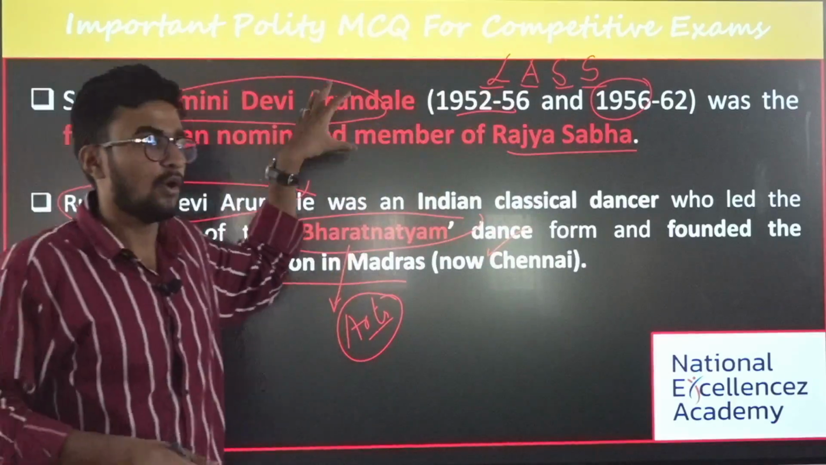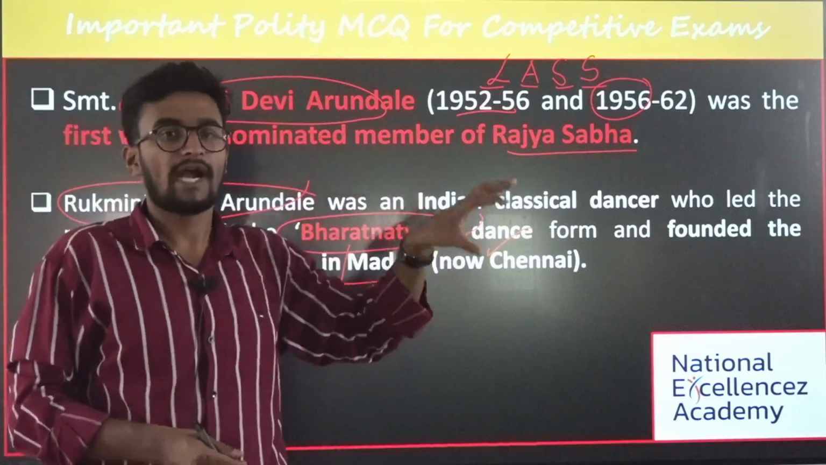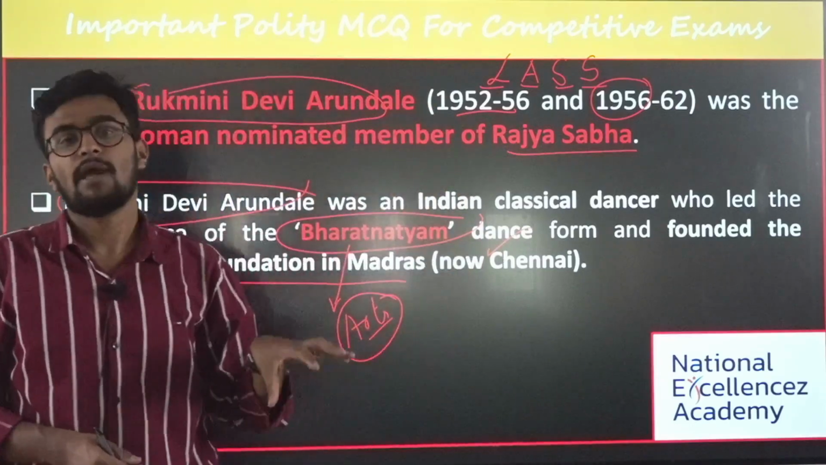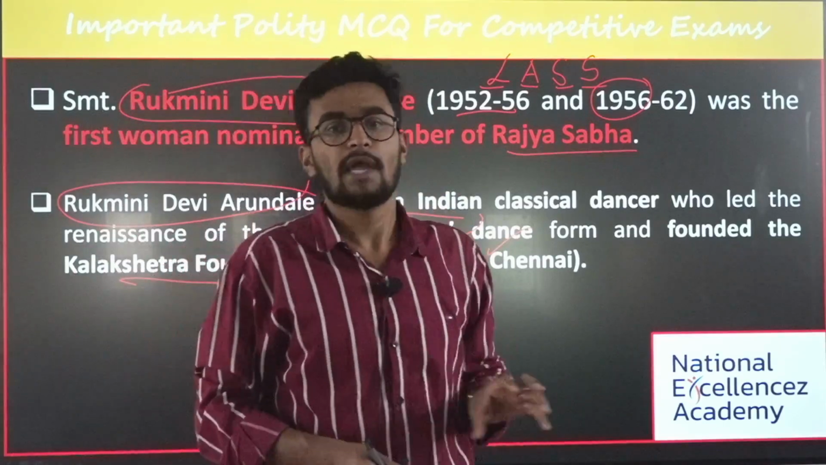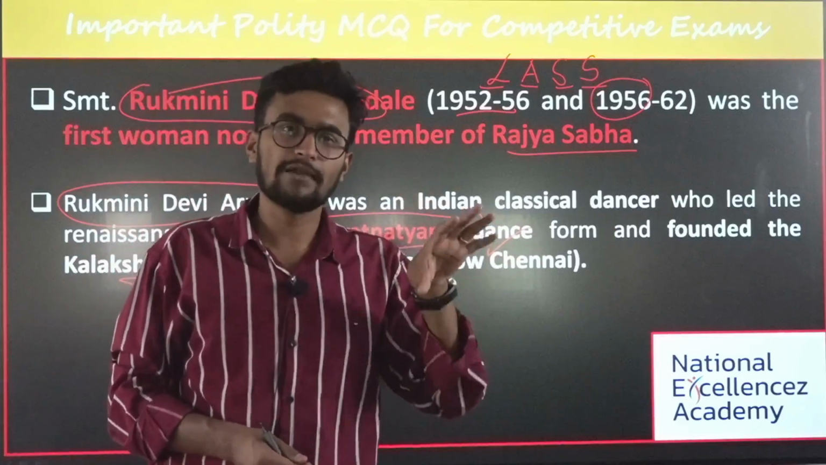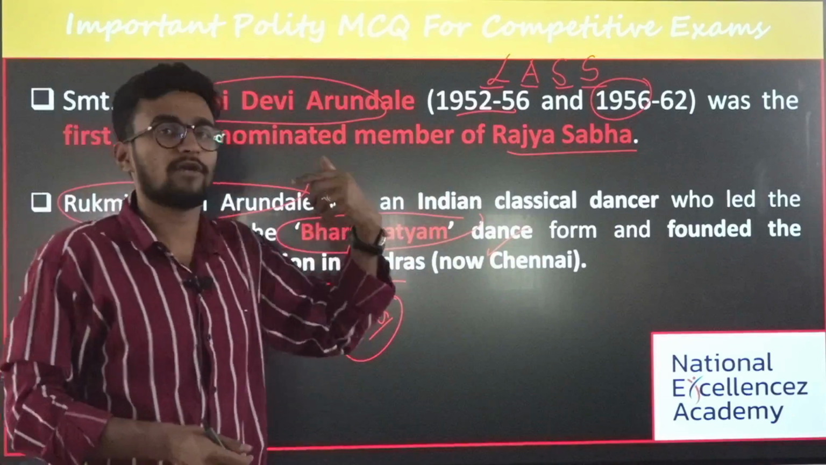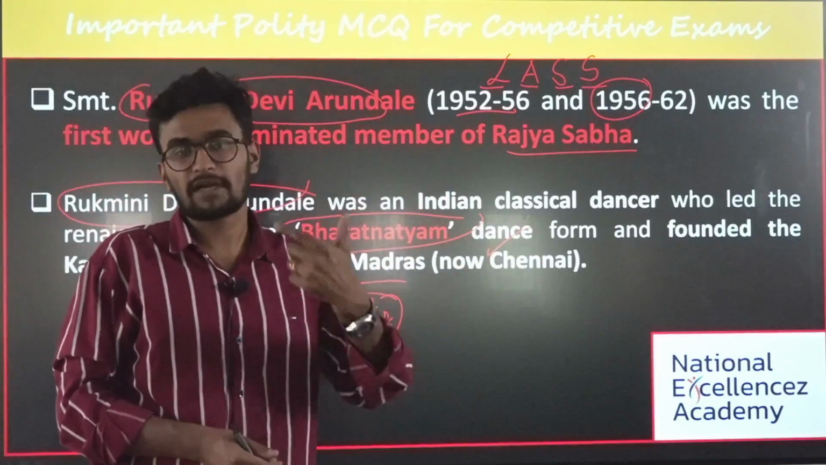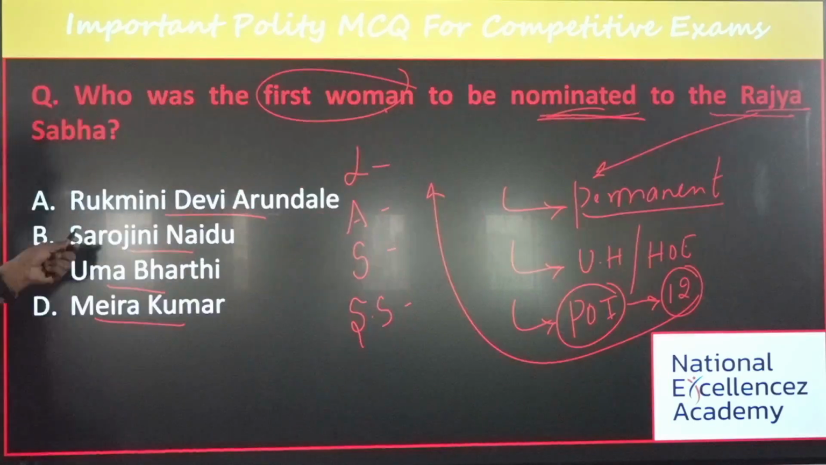The first important thing is who was the first nominated member, and you should know what a nominated member is, how many nominated members there are, who nominates them, and on what criteria they are nominated. Is it clear? At least you should know 5 different things with respect to each and every question or topic, and that you can expect in your examination. Done. Then what is the answer for this?